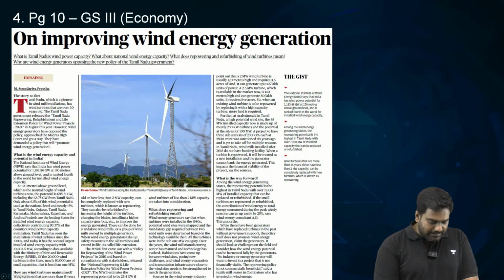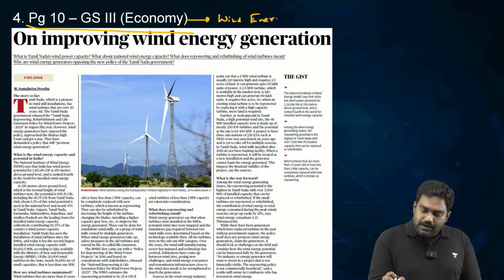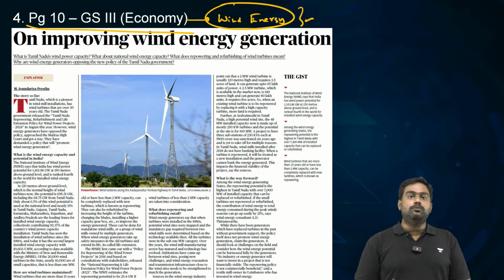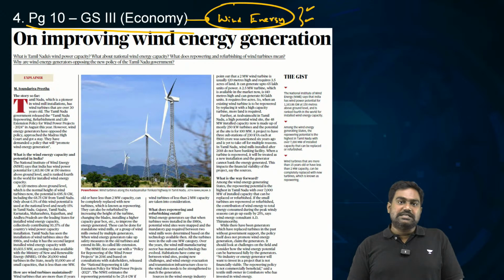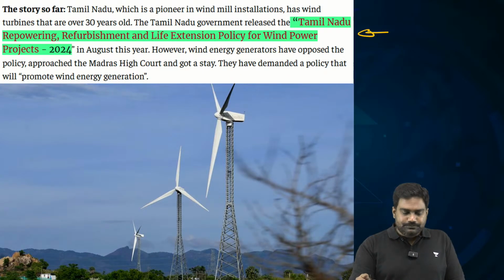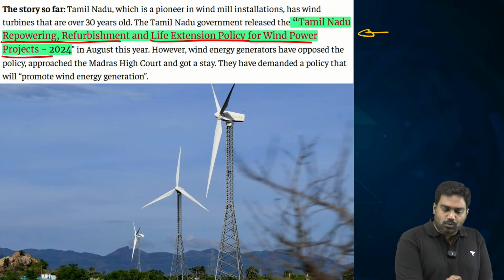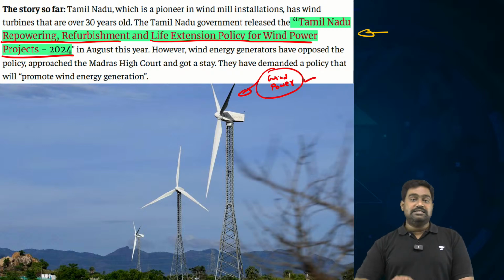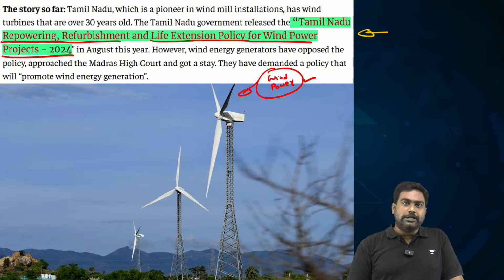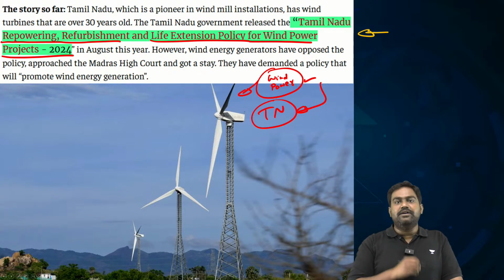Coming to the next article on page number 10, it focuses on wind energy. The article is related to a new policy brought out by the Tamil Nadu state government, which has been strongly opposed by the wind energy producers in the state. Tamil Nadu has introduced the repowering, refurbishment and life extension policy for wind power projects. As you know, wind power is a clean, renewable source of energy, and certain states in India have tremendous wind power potential. Tamil Nadu is one of the leading states in India when it comes to harnessing the wind capacity.